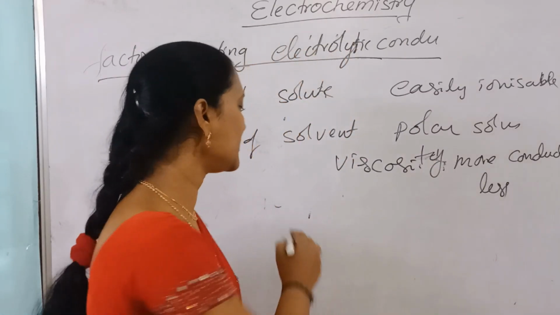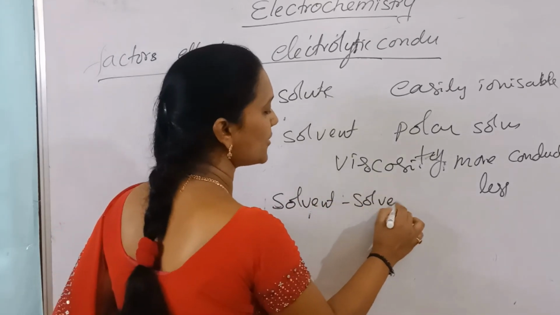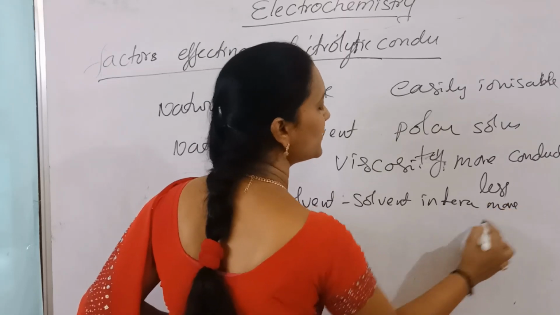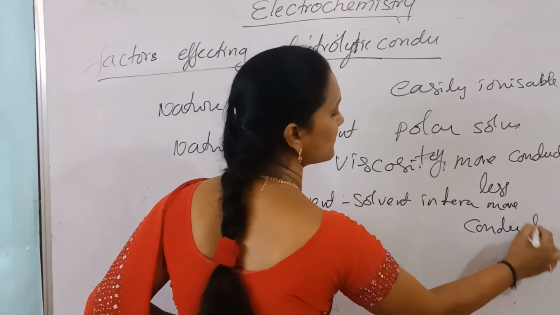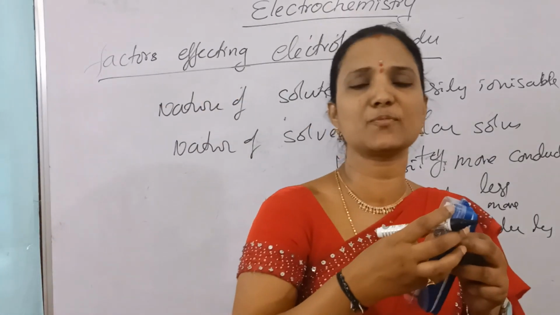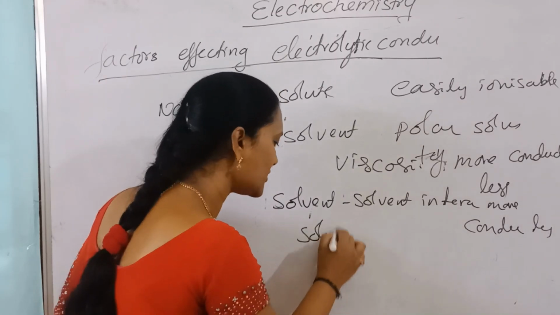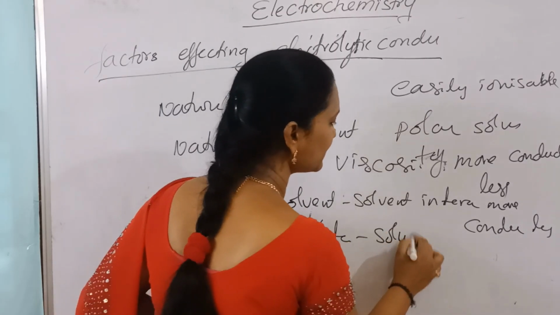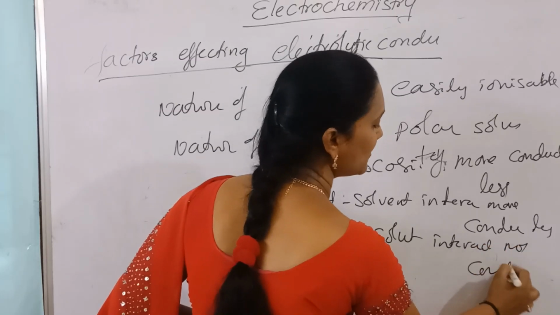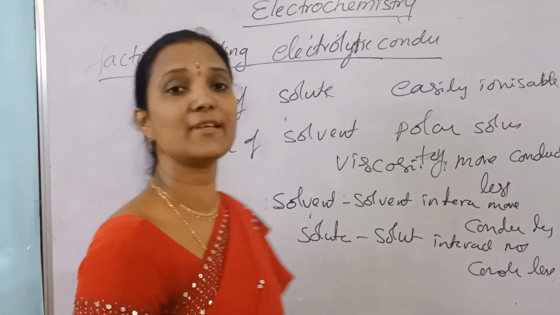If solvent interactions are more, then conductance is less. Like that, if solute interactions are more, the solute is not decomposed into ions, so again conductance is less. And it also depends on the size of the ions.